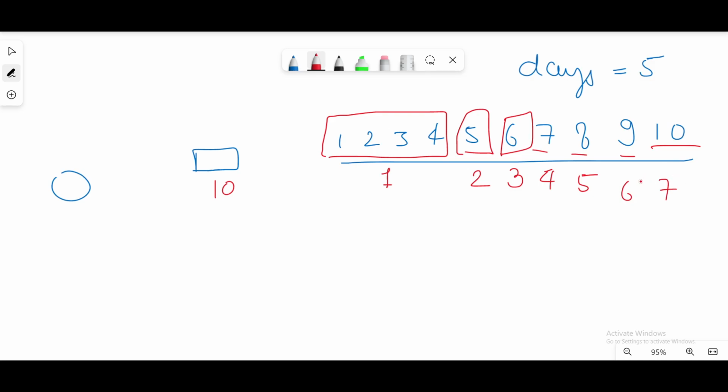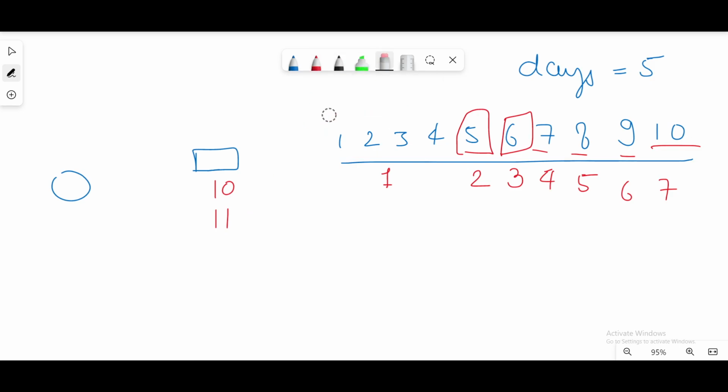So here we will require 7 days for transfer of all the packages, but we are given the limit as 5. So we'll try with 11, as an increase in the capacity will decrease the number of days required, as more weight can be carried in one go.